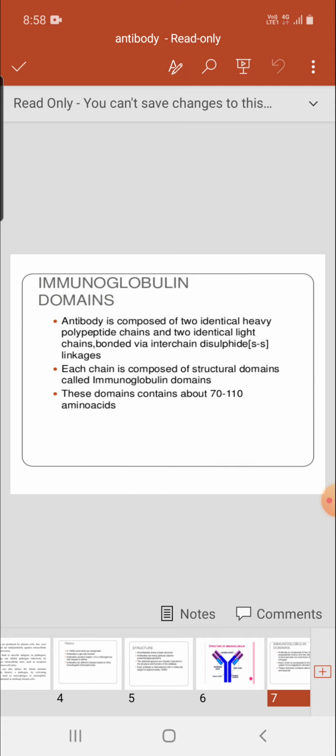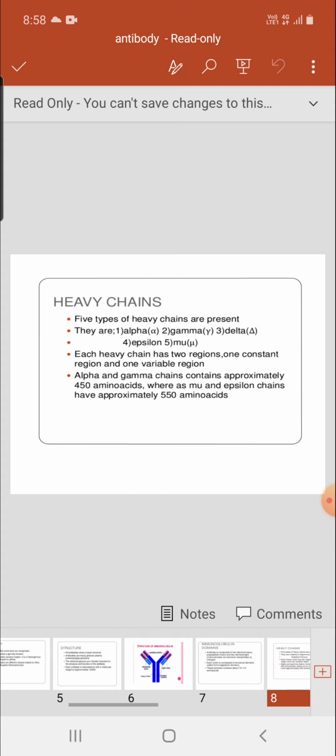Each chain is composed of structural domains called immunoglobulin domains. These domains contain about 70 to 110 amino acids. The heavy chain in immunoglobulin may be of five types: alpha, gamma, delta, epsilon, and mu.